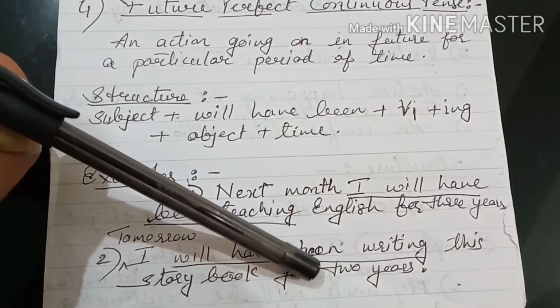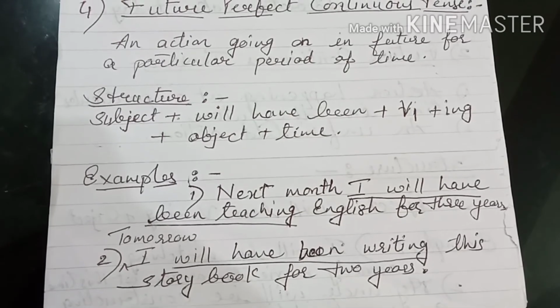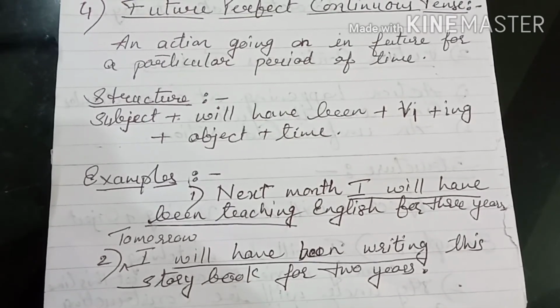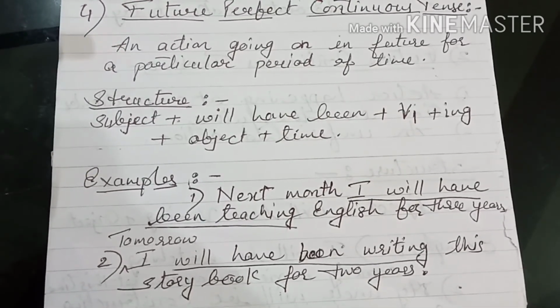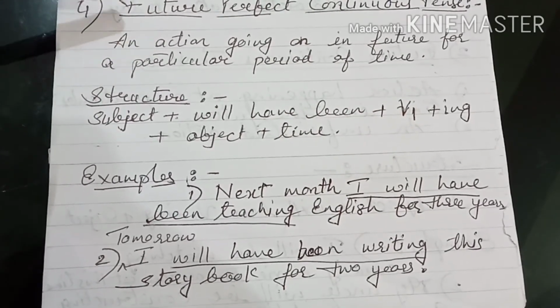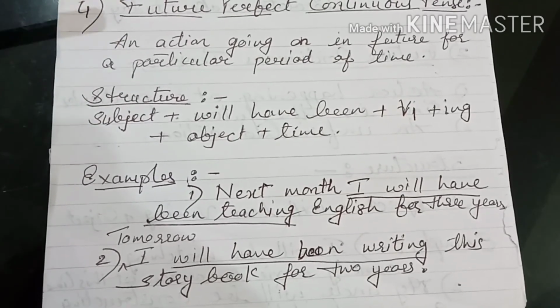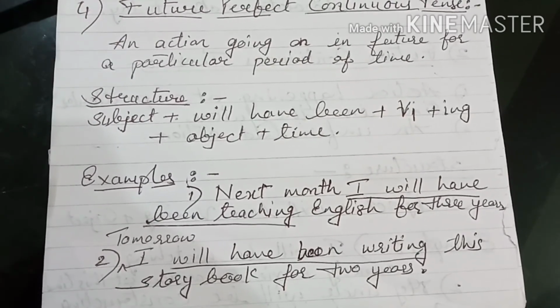So in this way, children, we have completed all the 3 tense forms: the present tense, past tense and the future tense. And now what you have to do is that you have to note them down. You have to write down all the notes, seeing my videos, complete your work, and this is your assignment.